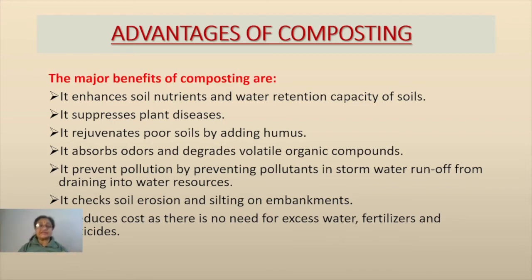On the other side, it is helping us to keep our environment clean, because once the waste is dumped outside, it causes a lot of pollution of different types: air pollution, soil pollution, water pollution. But if this waste is converted into compost, we are helping to keep our environment clean. Overall, the soil, air, water, all these different parts of our environment are kept clean in this way.